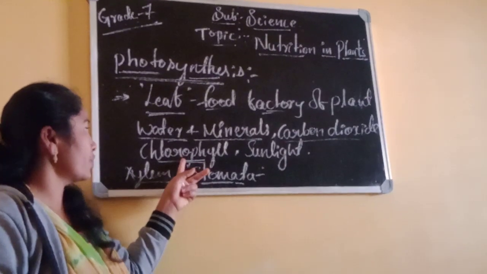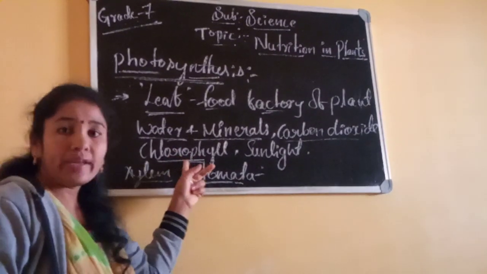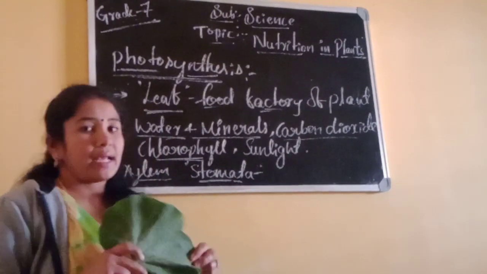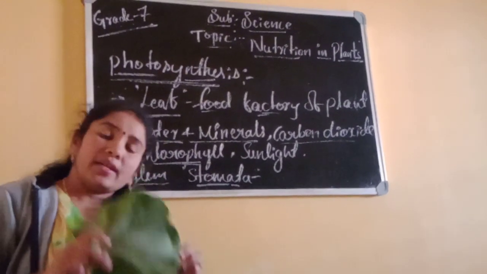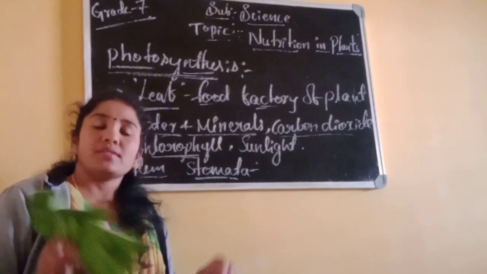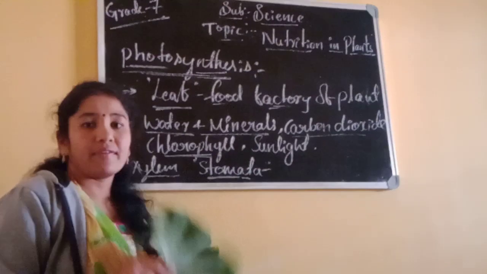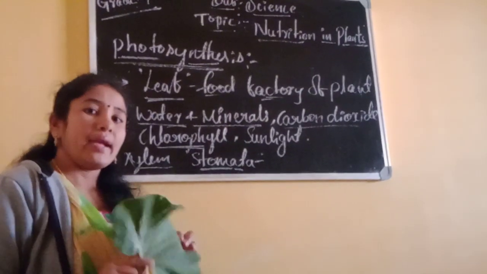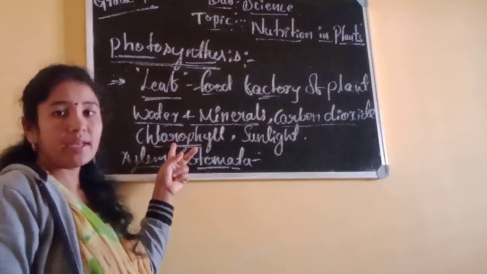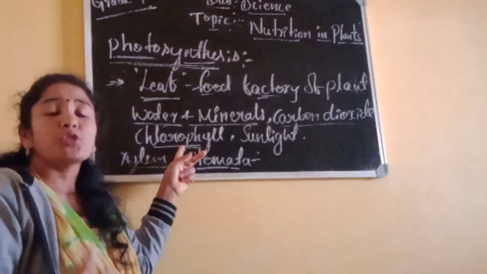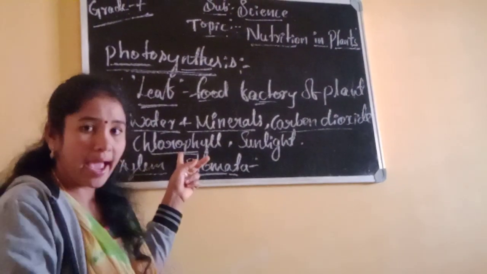Dear students, chlorophyll is a green pigment present on the surface of the leaf, and in stems and branches, wherever there is a green surface in the plant. This green pigment helps to absorb the sunlight.